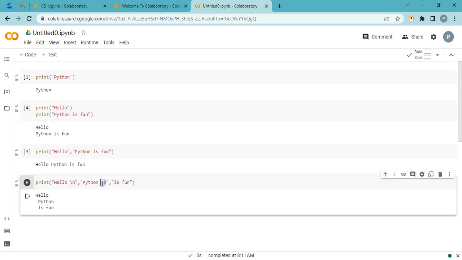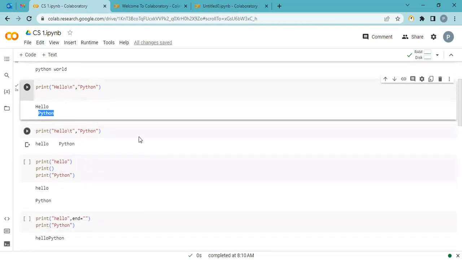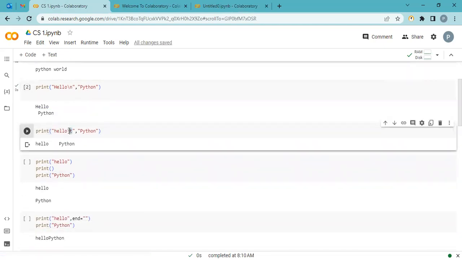Okay, so whenever I use \n, that means enter. Now the next one, \t is for the tab key. We can see here the output: hello and the space. This space is a tab key. We can use the tab key from our keyboard. This is a tab key and it prints Python.